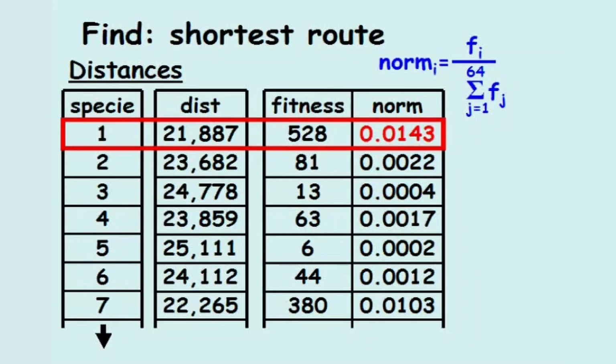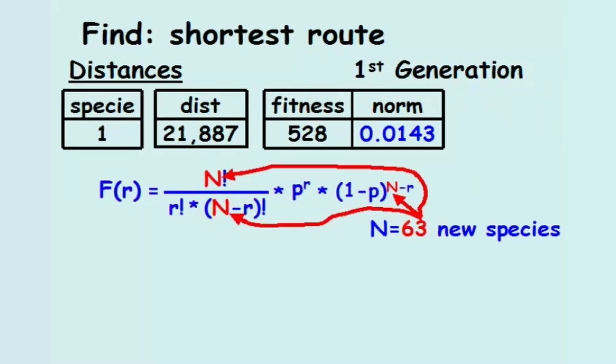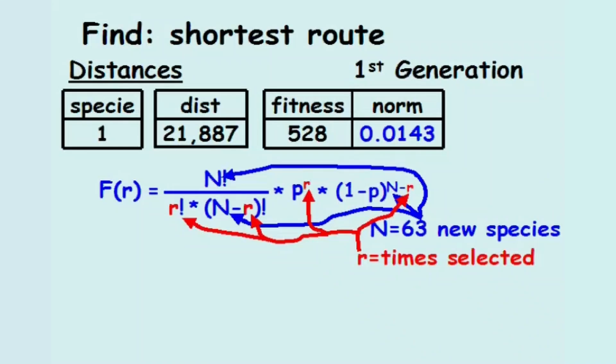For example, if we take a closer look at species 1, which has a normalized fitness value of 0.0143, the probability of an event F occurring r times given n opportunities is shown, where n equals the number of new species to be selected for the next generation, 63, r equals the number of times that particular species is selected in n opportunities, and p equals the normalized fitness value.